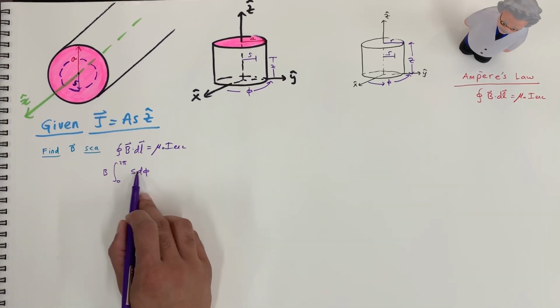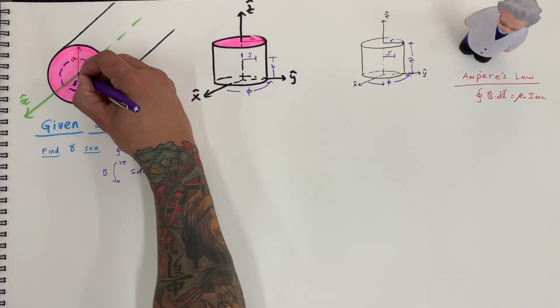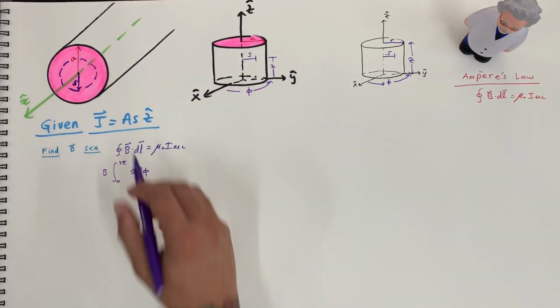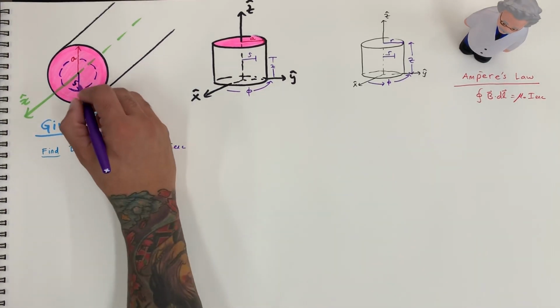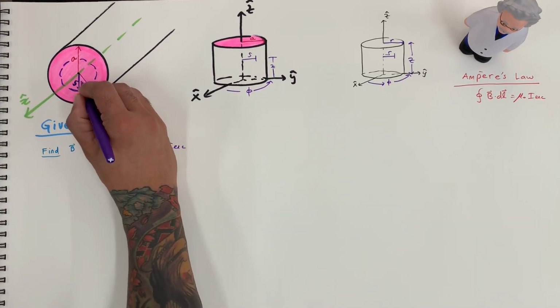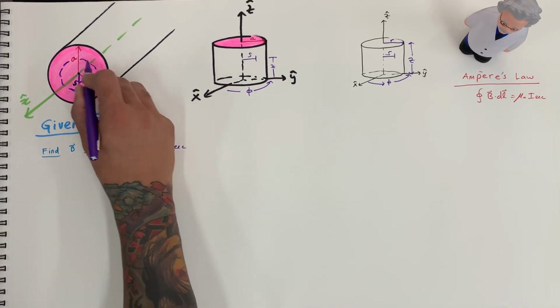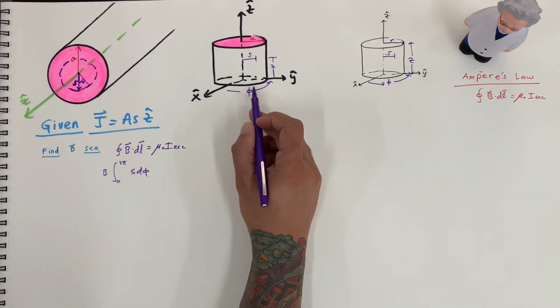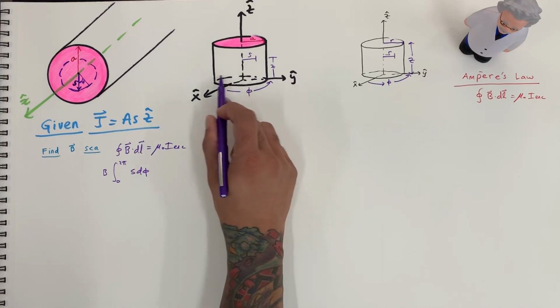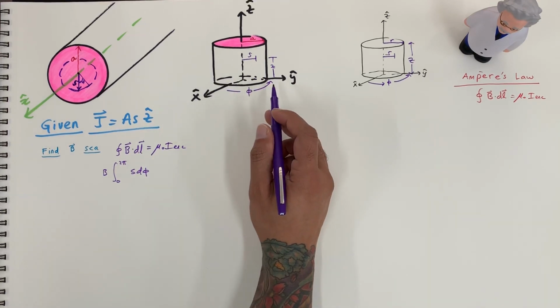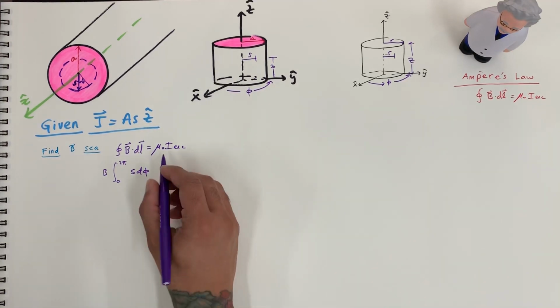Okay, S d phi is an arc length, so it's the distance out, S, and then d phi sweeps all the way around, okay, all the way around here. So it's coming out like this, and then the phi all the way around 0 to 2 pi. So that's how we get this part.